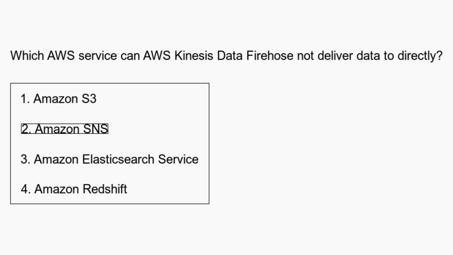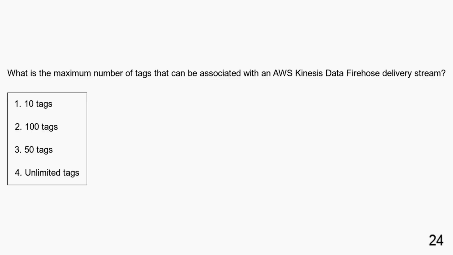Amazon SNS. What is the maximum number of tags that can be associated with an AWS Kinesis Data Firehose delivery stream? 10 tags, 100 tags, 50 tags, unlimited tags. You can associate up to 50 tags with an AWS Kinesis Data Firehose delivery stream.